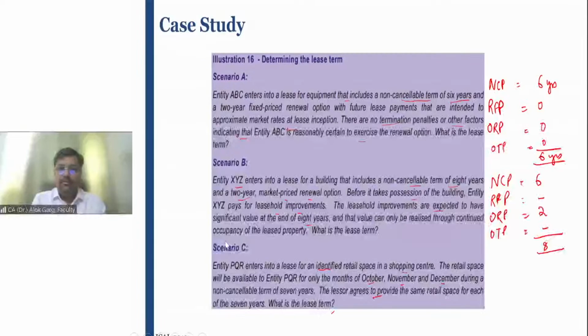Yes. Oh, I think my PPT is not visible. Yes. In this case, I think it is visible now.